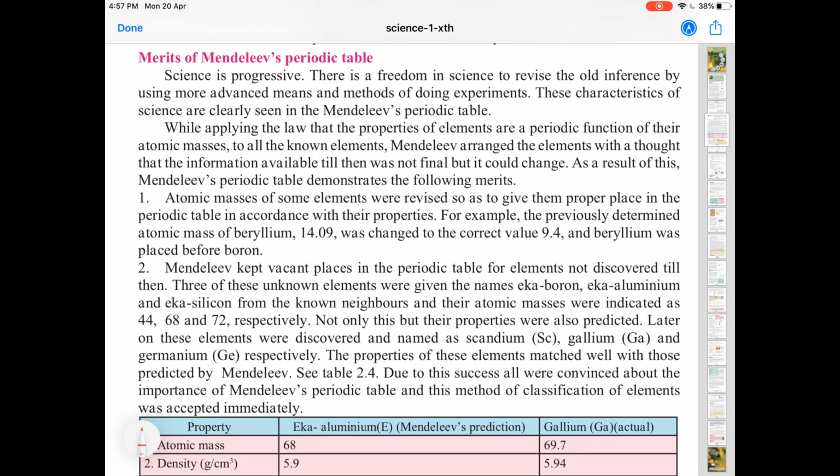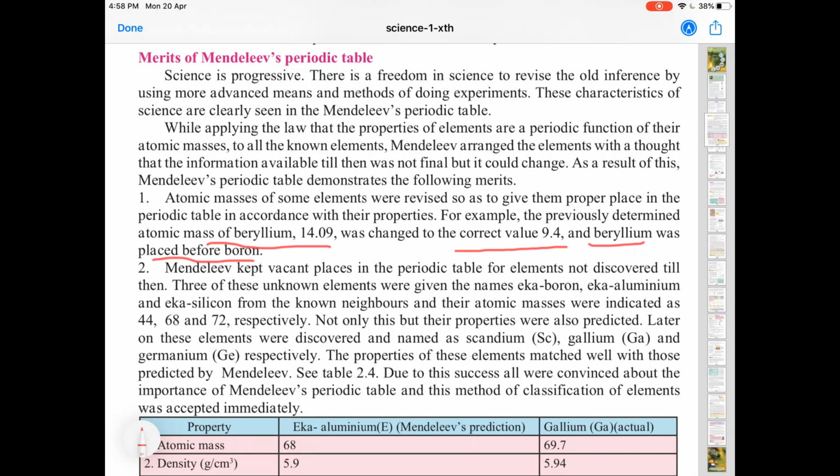Earlier, atomic mass of beryllium was considered to be 14.09, and that was found to be untrue, and the atomic mass of beryllium was corrected from 14.9 to 9.4, and in the periodic table beryllium was placed before boron.